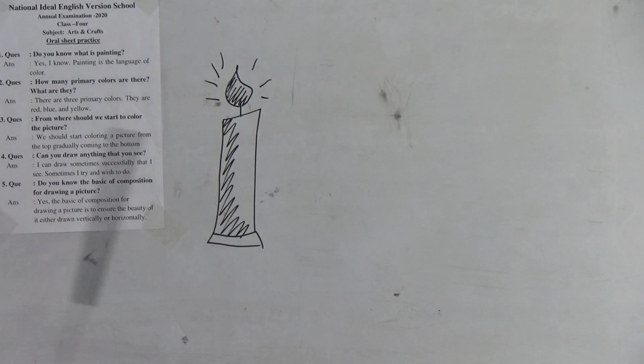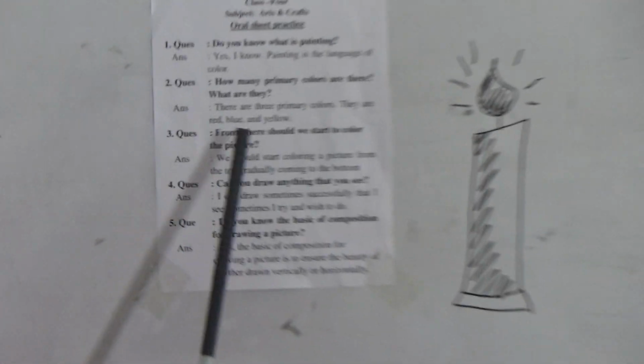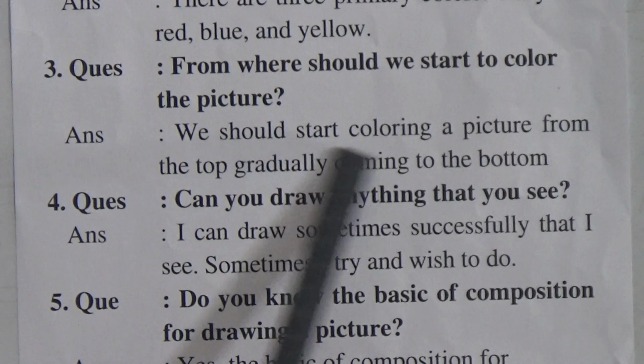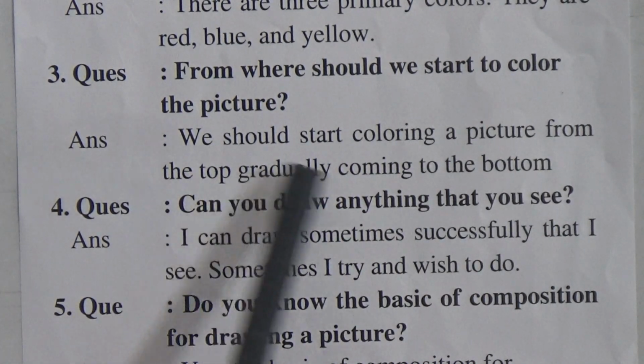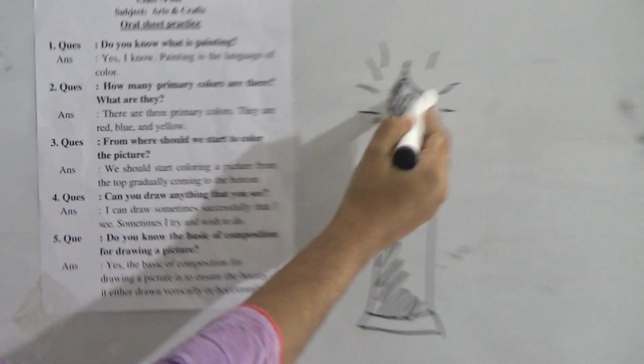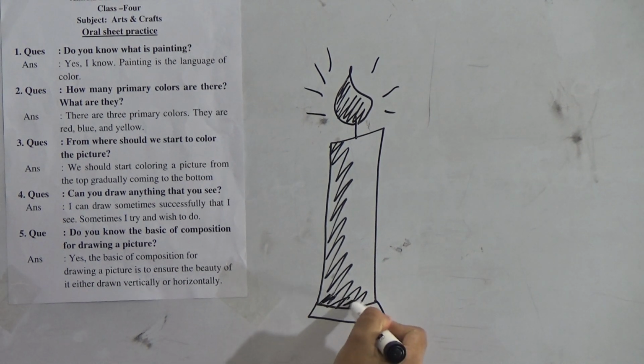This is an important question for you. From where should we start to color the picture? That means we should start coloring a picture from the top, gradually coming to the bottom. That means first here, and gradually we finish the color at the bottom.